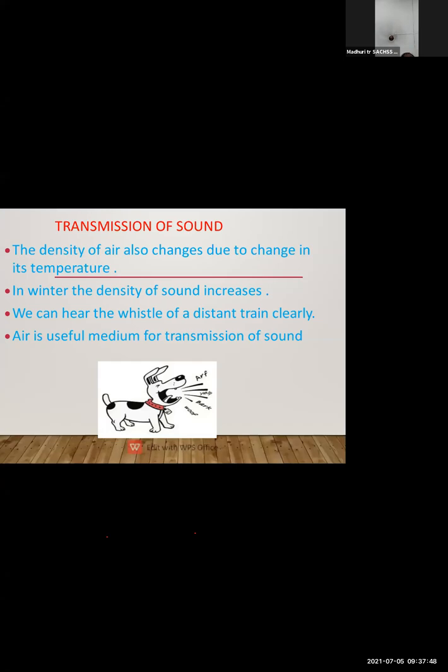Then the next topic is transmission of sound. Now, how does sound transfer? As you all know, air is a very useful medium for transmission of sound. So when I am talking with you, what happens? My sound vibrates, and by vibrating, it hits the molecules present in the air, and that is how the air becomes the medium of transmission of sound.